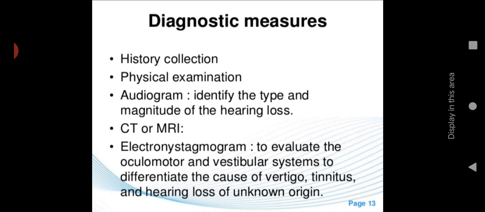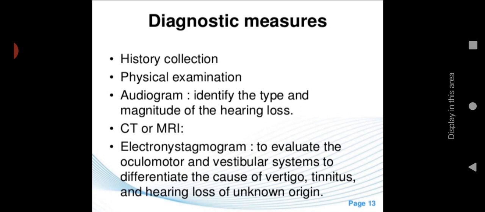First of all, history collection. Proper history should be taken, because one of the primary causes is unknown, and one of the causes is family history. So you have to take a proper history. Physical examination should be done properly. Then audiogram to identify the type and magnitude of the hearing loss.